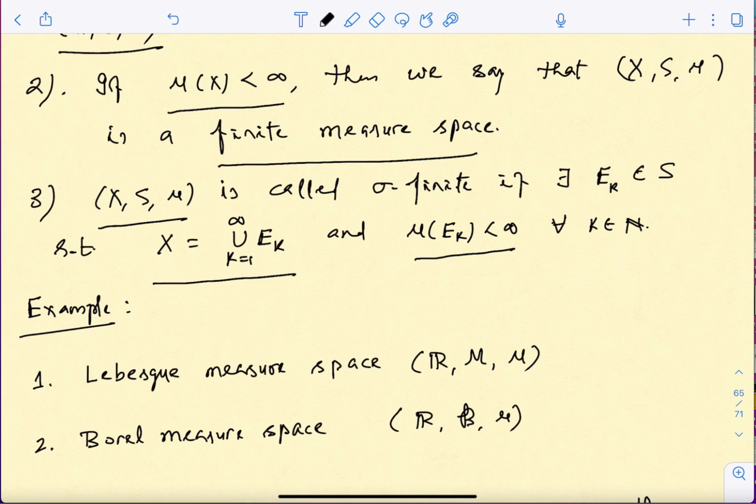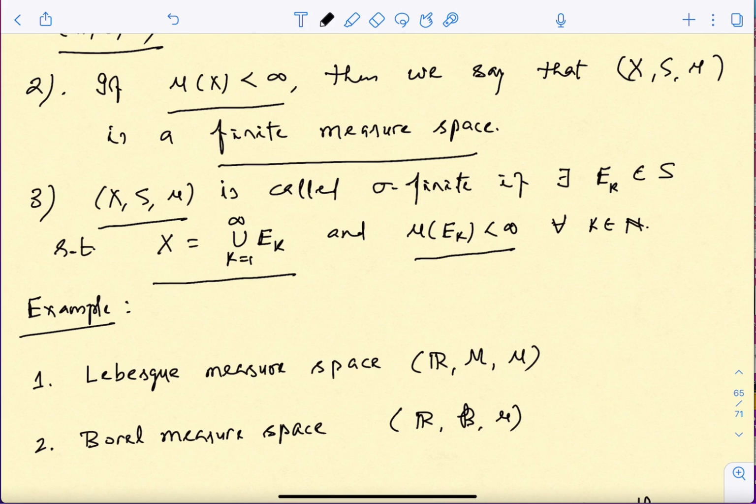For example, you can write the real line as the union of minus n to n, that is your En, and each of these sets has finite measure, but R can be expressed as a countable union. So R, with the Lebesgue measurable sets and the Lebesgue measure, is an example of a sigma finite measure space.